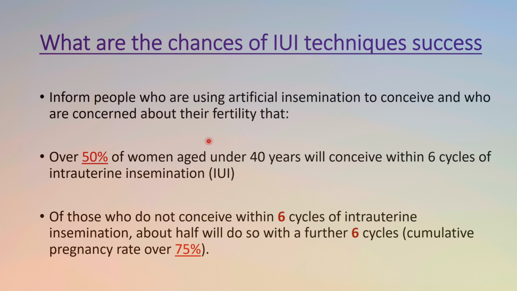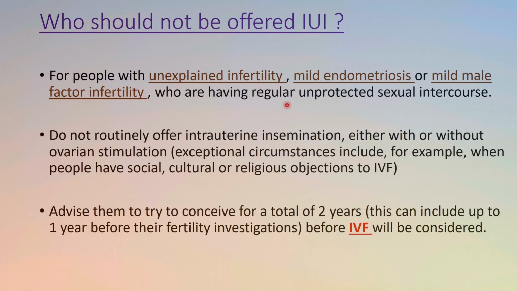I have already told you in the previous slides that if the woman is under 40 years of age, about 50% will conceive within the 6 cycles. Those who do not conceive within the 6th cycle of IUI, about half will conceive within the next 6 cycles, a cumulative pregnancy rate of 75%. Who should not be offered IUI?